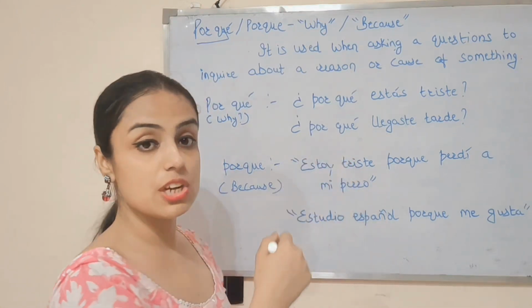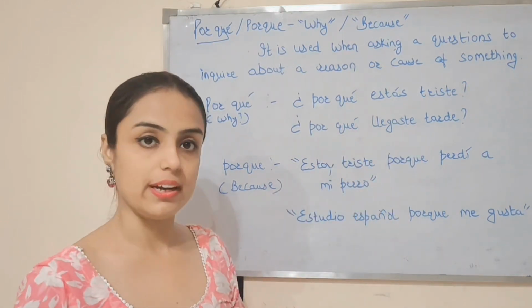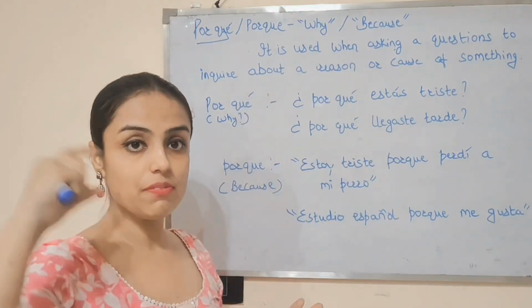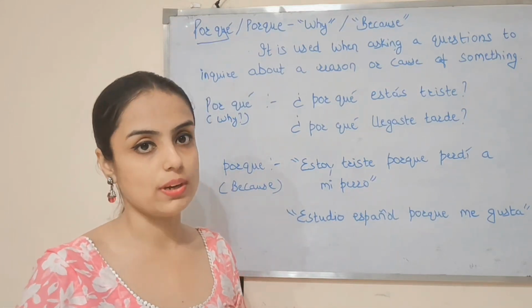Then ¿por qué llegaste tarde? Why did you arrive late? So this is about porque with space or with accent mark. Next one is porque without space or without accent mark.